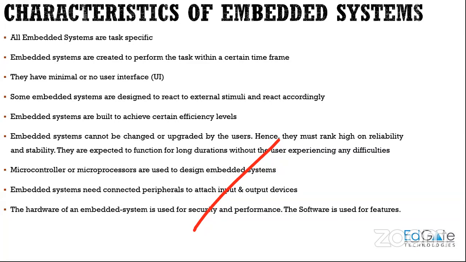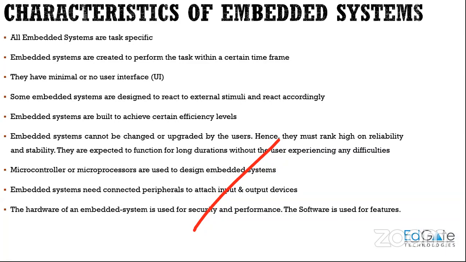So what you have to do is return or sell this washing machine, and buy a new one in exchange, right? So embedded systems, once manufactured, cannot be upgraded. If they find new features for that particular embedded system, then there is another product, and this product will have the extra features of that similar old product, right? So these embedded systems will not be able to be upgraded.